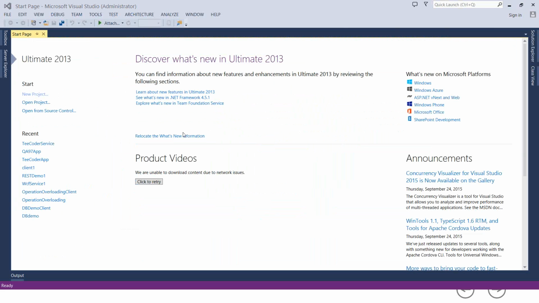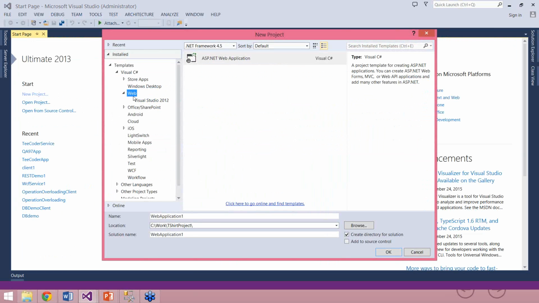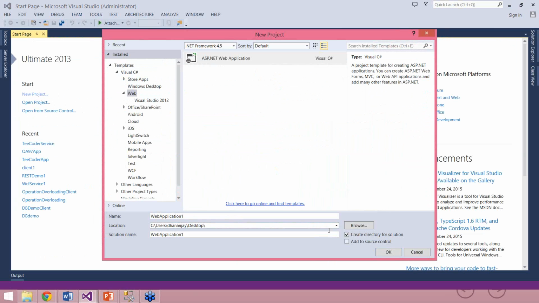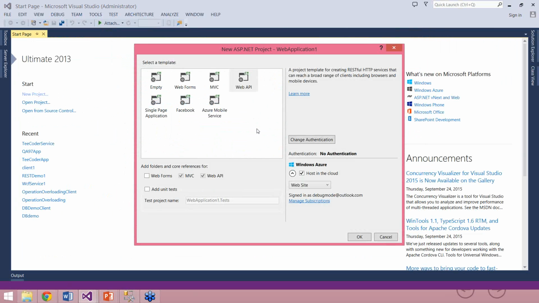the development. So in Visual Studio, I'll create a new project. I click on New Project, then click on Web. Now select ASP.NET Web Application. As you see on your screen, I selected Web and then ASP.NET Web Application. Then I'll browse and say I want to create it on the desktop. I'll call it Web App 1. Then I click on OK.